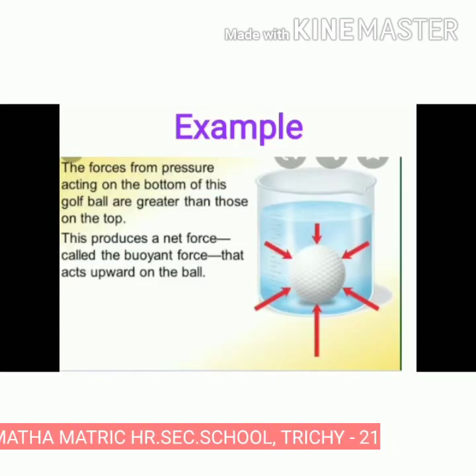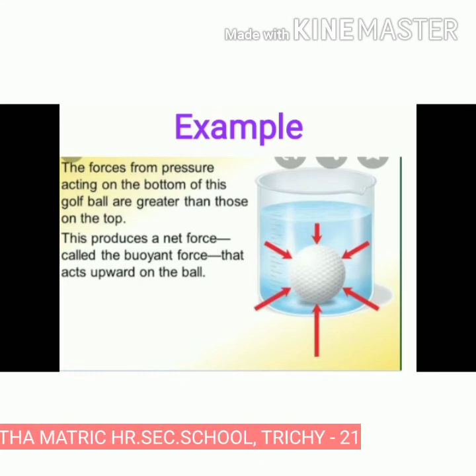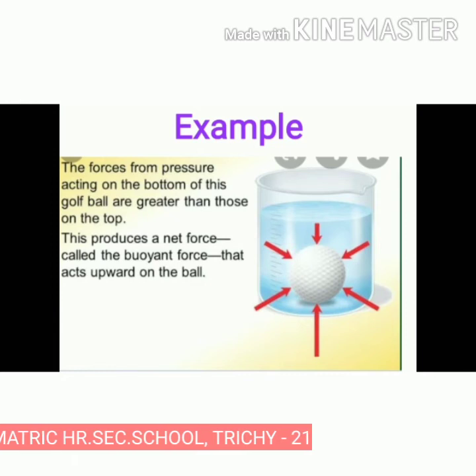Next, examples of forces in liquids. The forces from pressure act on the bottom of this golf ball. In this picture, take one golf ball and put it in a container of water. The forces on the bottom of the golf ball are greater than those on the top.